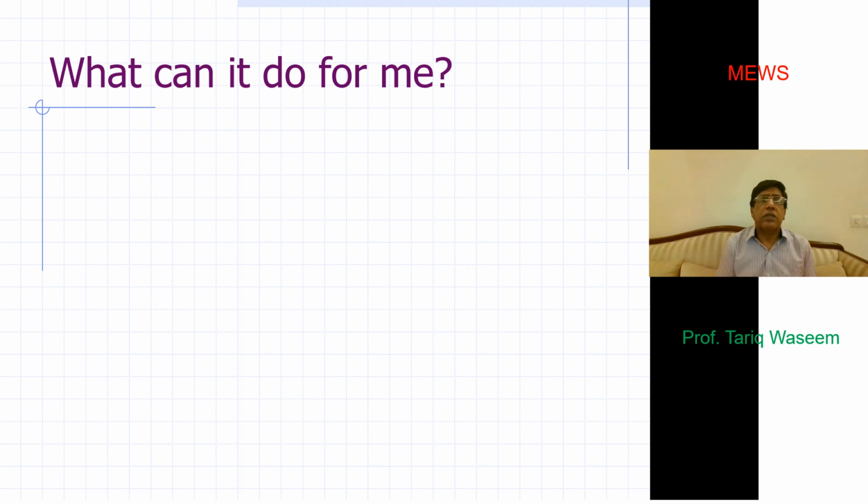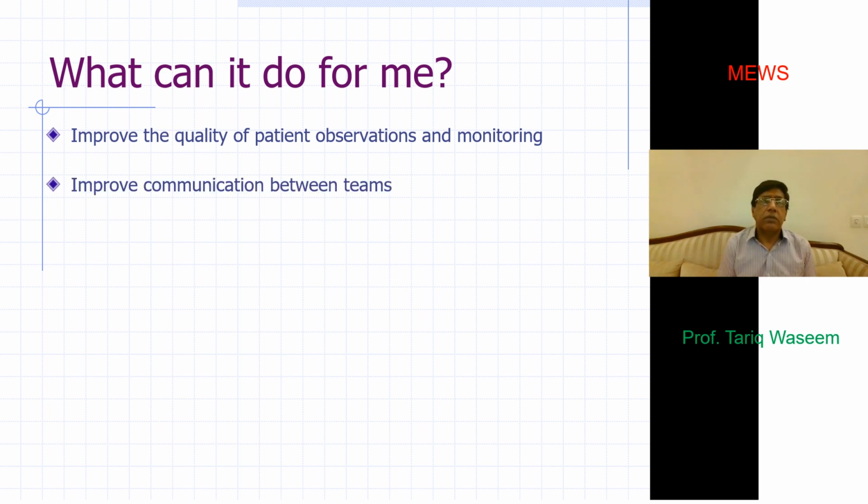How can these simple observations be helpful? It can improve the quality of patient observation as well as monitoring. It is easier to communicate between team to team that in the morning you received a patient who had a MEWS score of 0 and has gone on to 2, and you can convey to the team taking charge that you probably have to pay more attention to the person who is having a rise in MEWS score.